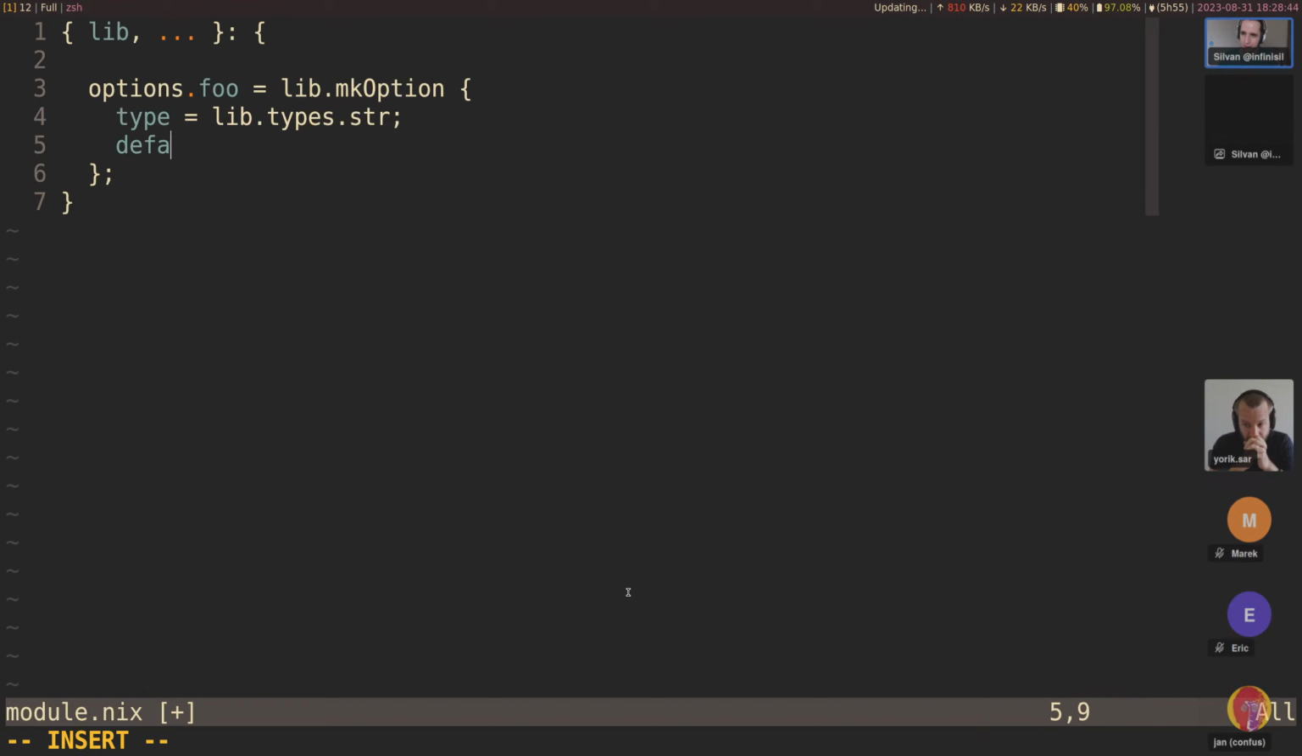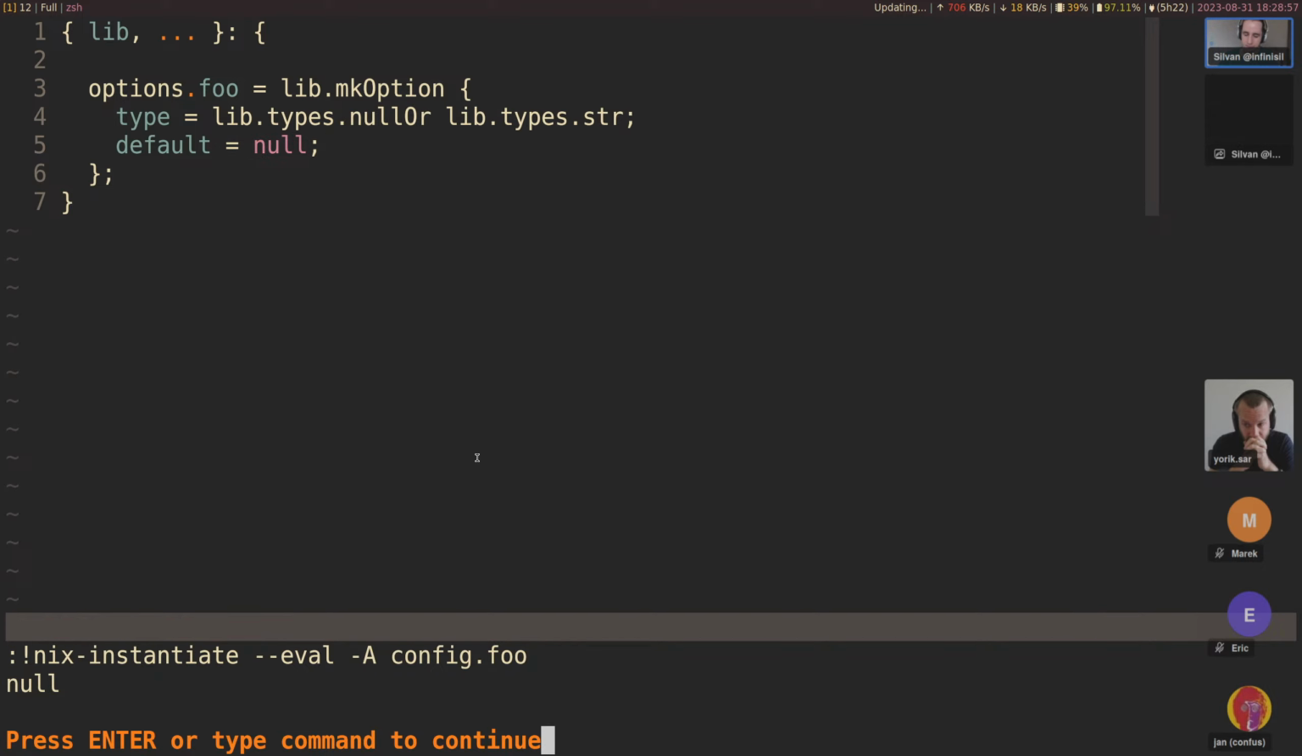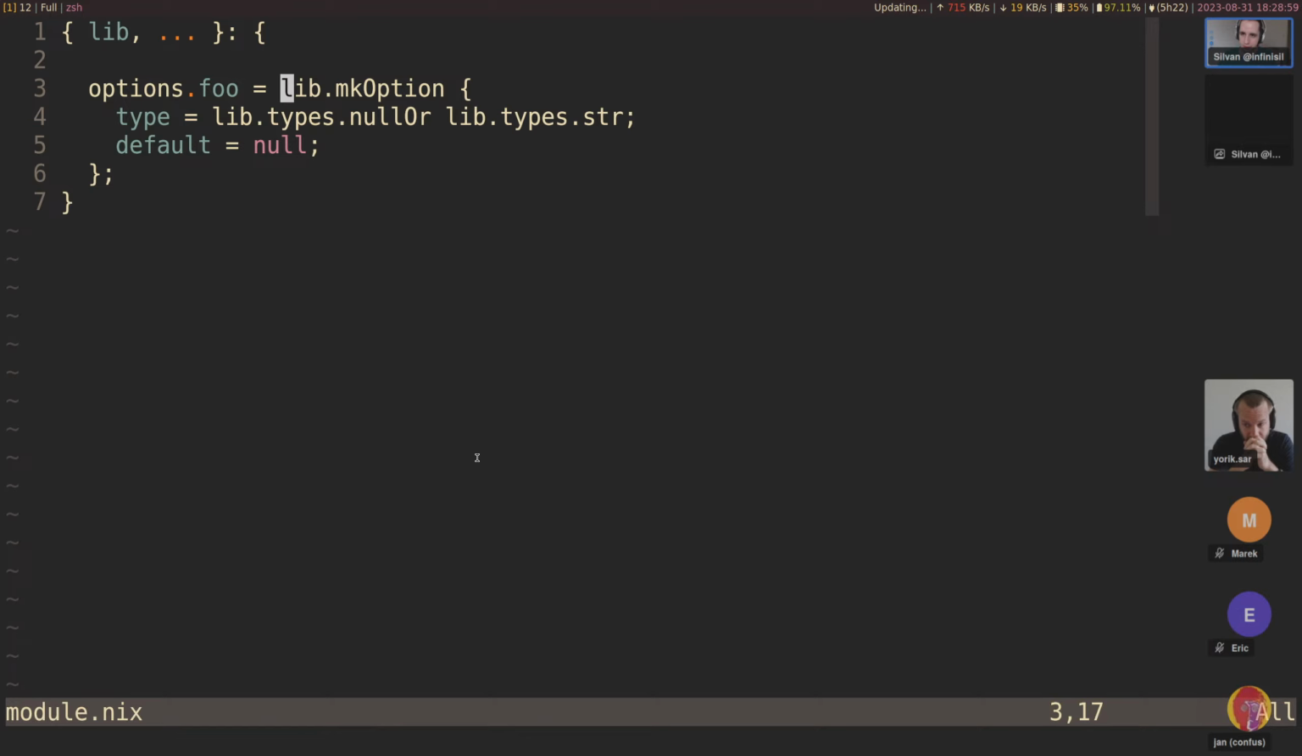We don't have a default value, so let's do default equals an empty string. Or let's be a bit more typed. Let's do a null or string, and then the default is null. All right. So what other arguments are there? Let's see.